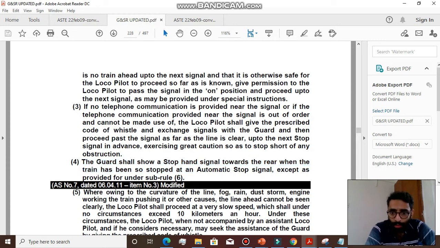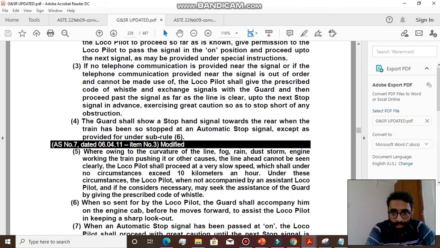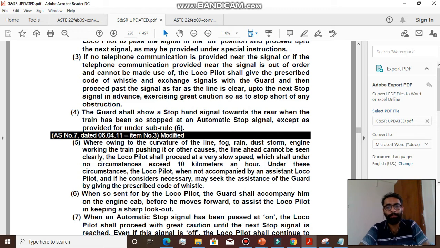When owing to the curvature of the line, fog, rain, dust, storm, engine working the train, pushing it, or other causes, the line ahead cannot be seen clearly.